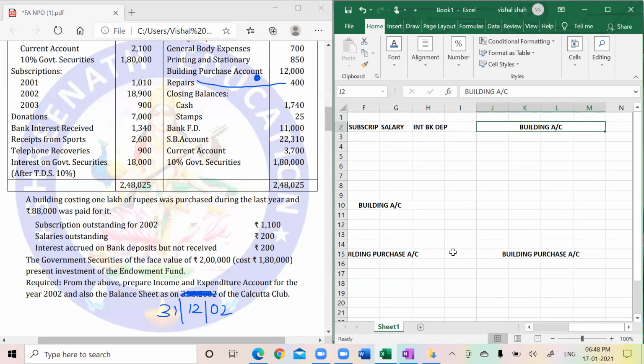Yes, I require fund. You can say endowment fund. And I also require endowment fund investment. Okay, I'm ready with all the things. Whatever account I want to make, I'm ready.